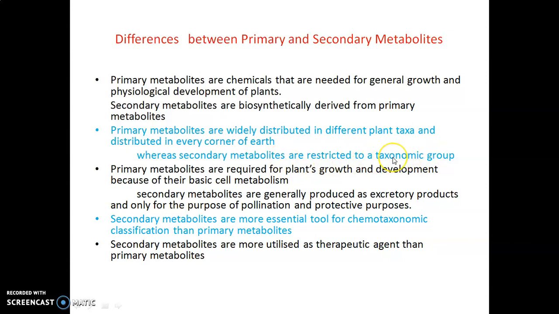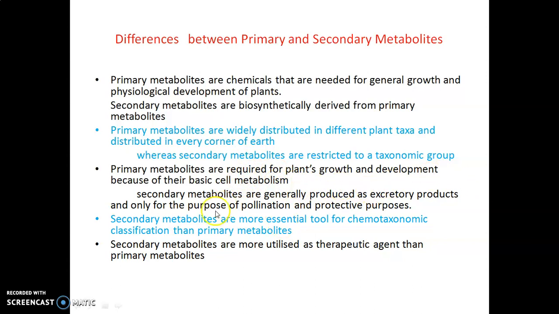For example, tropane alkaloids are not available in all plants, species or families, but Solanaceae family plants contain the tropane alkaloids. Primary metabolites are required for plants' growth and development because of their basic cell metabolism, whereas secondary